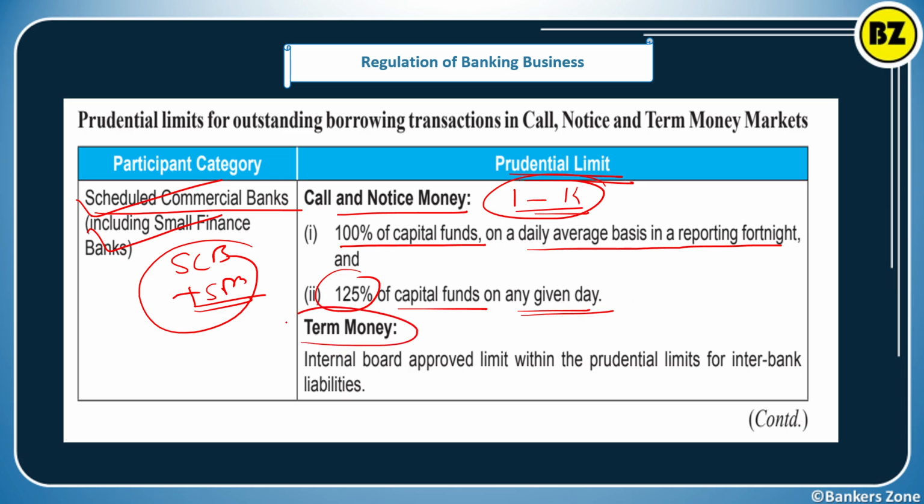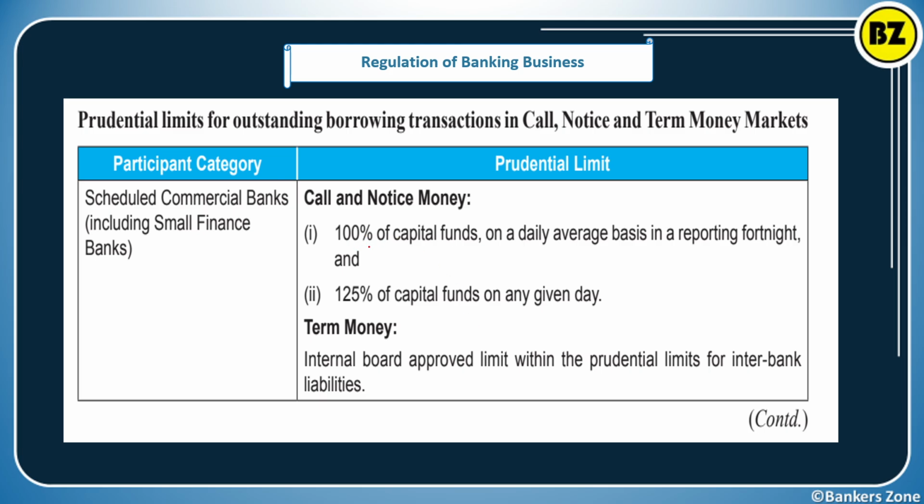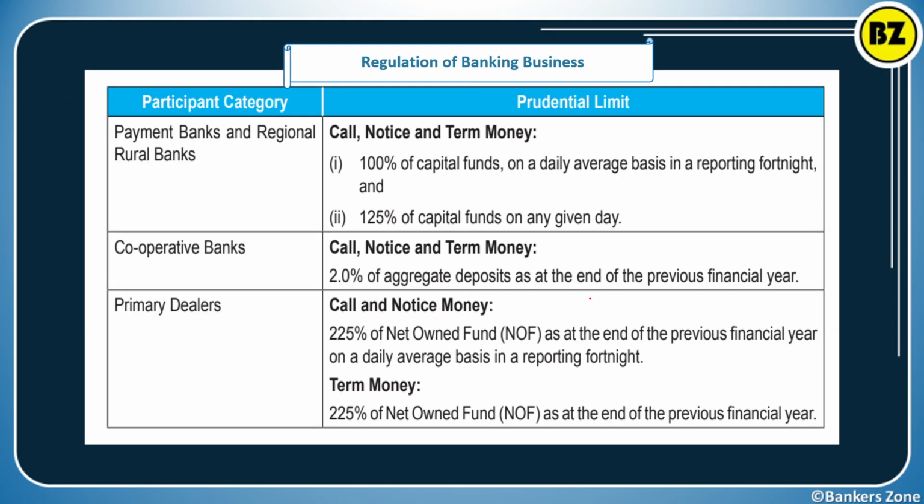Now what about term money? The internal board approved limit within the prudential limit for interbank liability can be given. So who decides the term money criteria? It can be decided by the internal board of that bank. So simply, call and notice money: 100% of the capital fund on daily average basis in the reporting fortnight, or 125% of the capital fund on any given day. This is the limit provision for scheduled commercial banks and small finance banks.